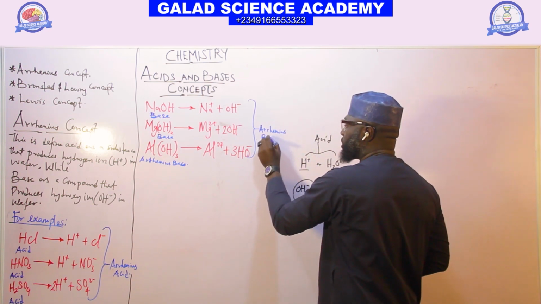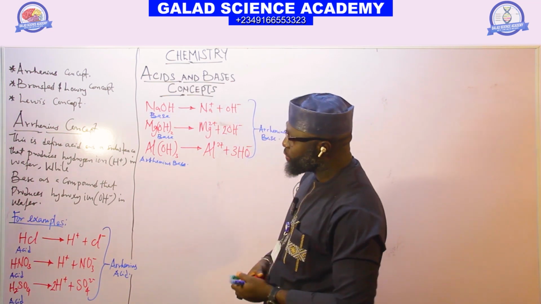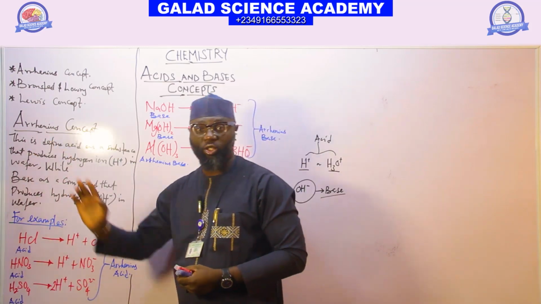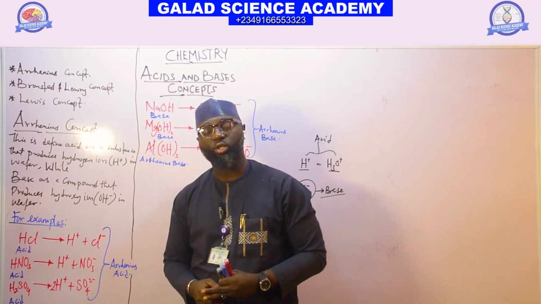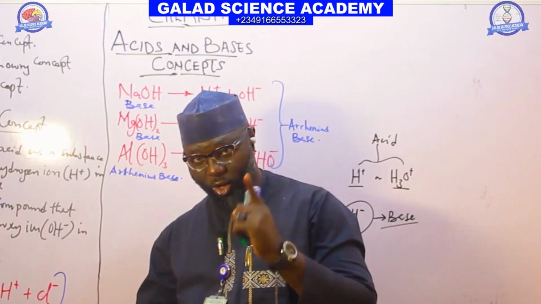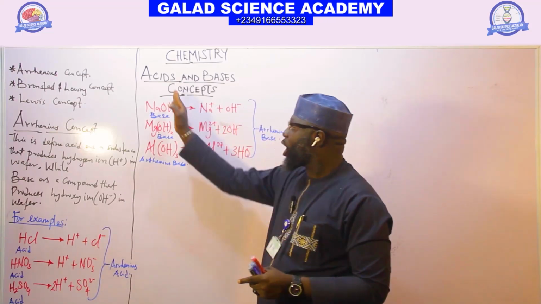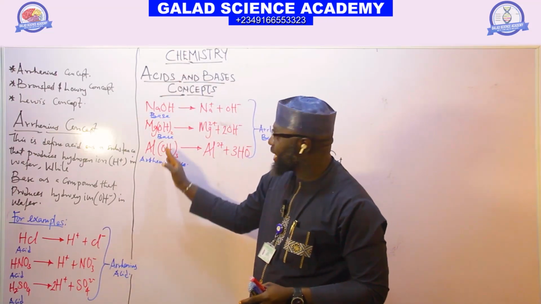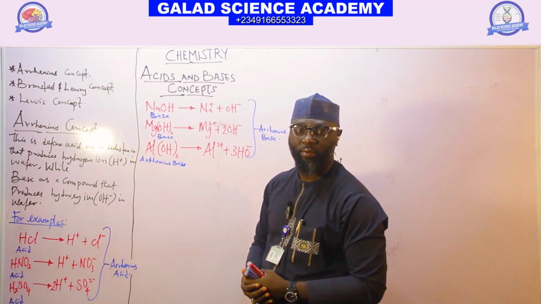Examples of Arrhenius base. But if you look at this Arrhenius concept, there are some limitations to it. It's not all acids that have hydrogen ion, and it's not all bases that have OH ion.